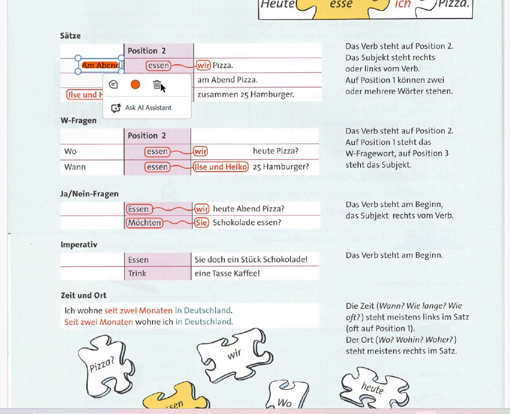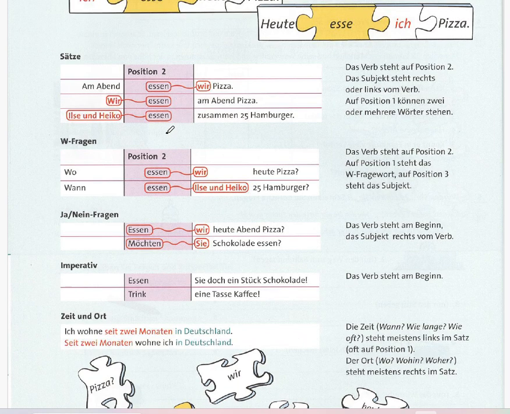So this was all about word order in sentences. Now let's come to the summary. The first rule is, in main sentences like these, the verb is always in second position.